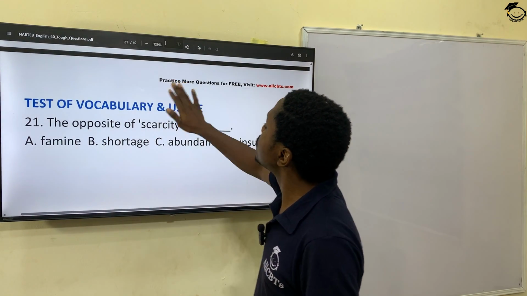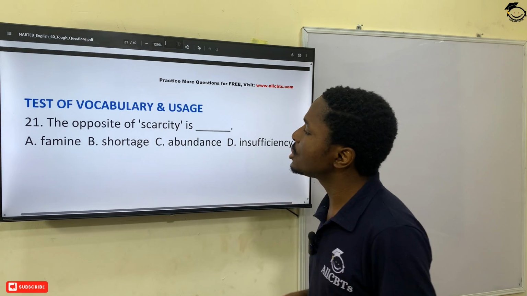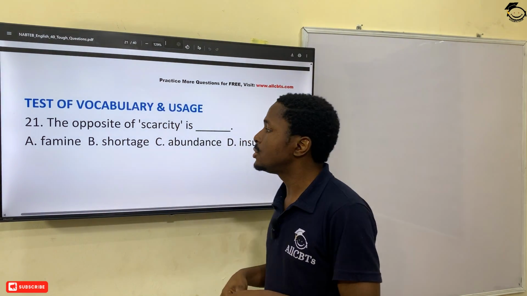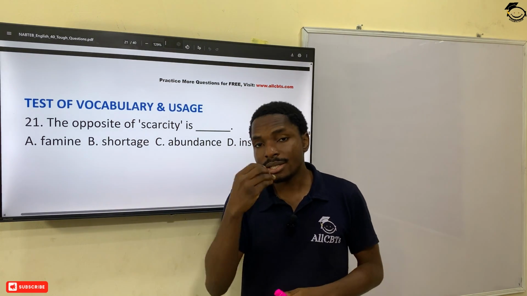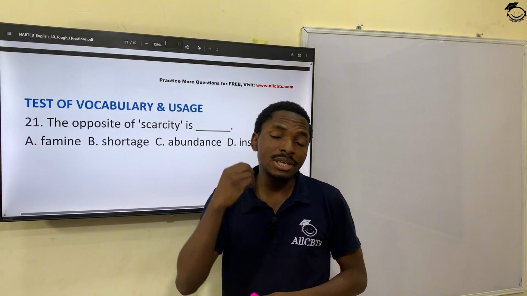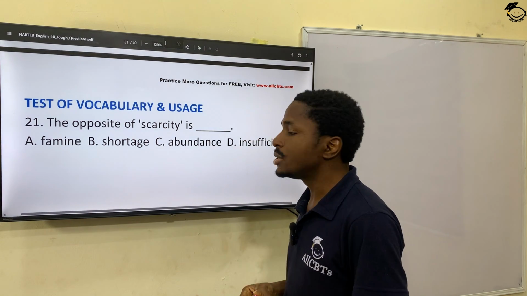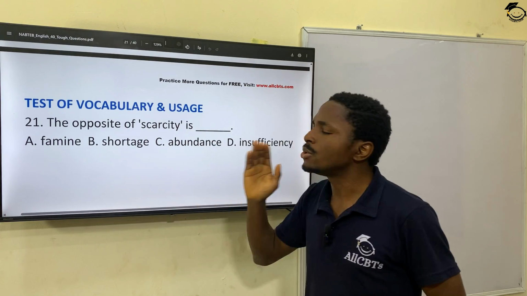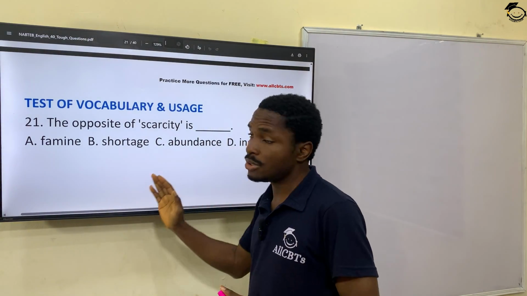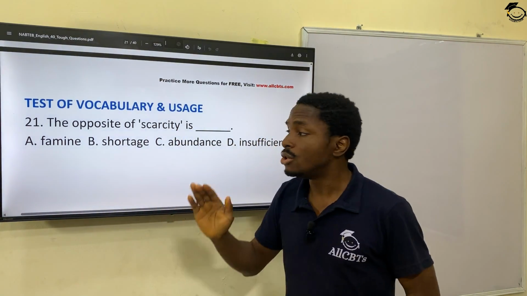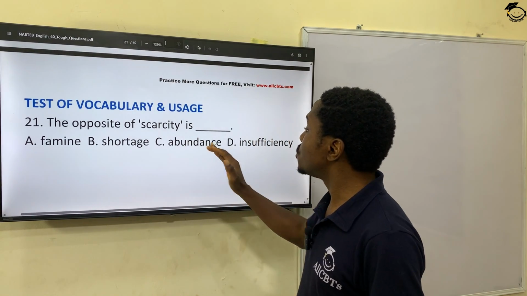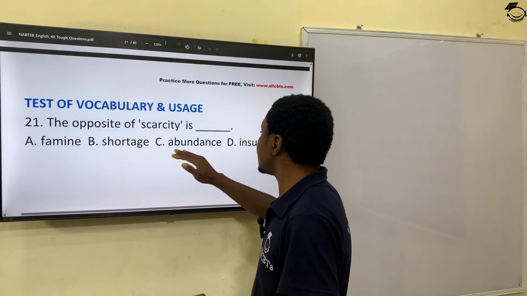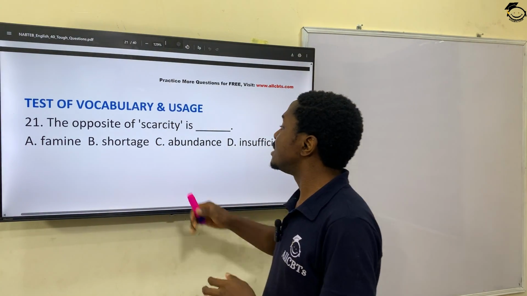All right, we move to the next section, which is vocabulary and usage. All right, so NABTEB is hoping to test your use of words and your understanding of words. So in this case, we have question 21. The opposite of scarcity is what? This is like synonym, antonym rather. The opposite of scarcity is what? So when there is no scarcity, there will be what? Abundance. The opposite of scarcity is abundance.